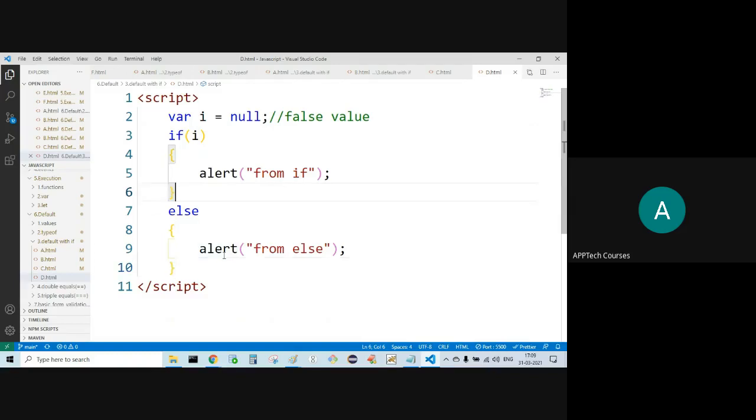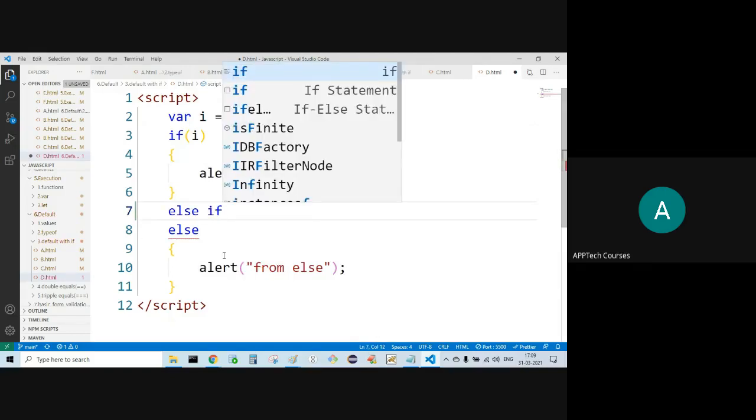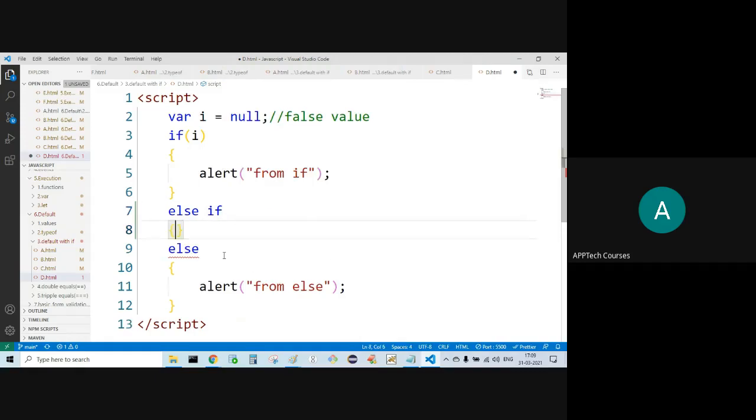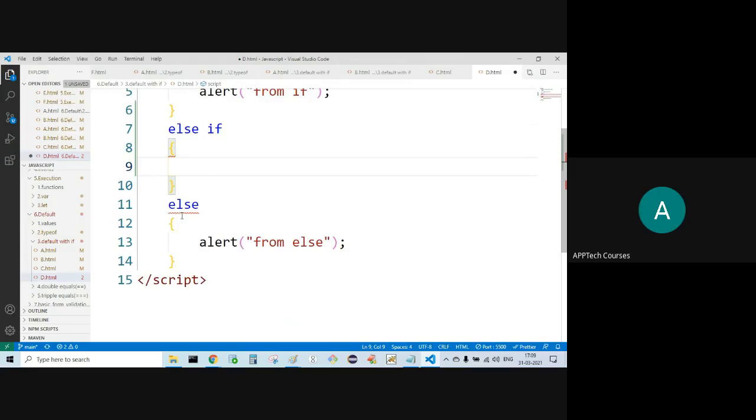Now let's check whether else if is available or not. By the syntax highlight only you can tell.